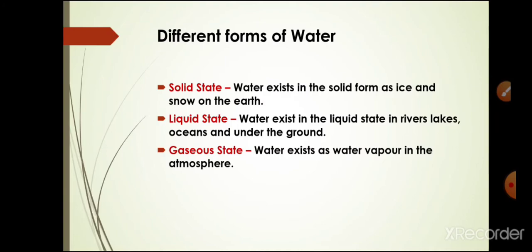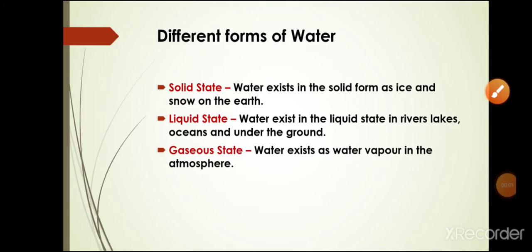Water which exists in the solid form is ice and snow on the earth. Then the water which exists in the liquid state is in rivers, lakes, oceans and underground water. Then, students, water which exists as water vapor in the atmosphere is in the gaseous state. So the various forms of water available on the earth are solid, in the form of snow and ice; liquid, in rivers, lakes, ponds, oceans and underground water; and gaseous, as water vapor in the atmosphere.